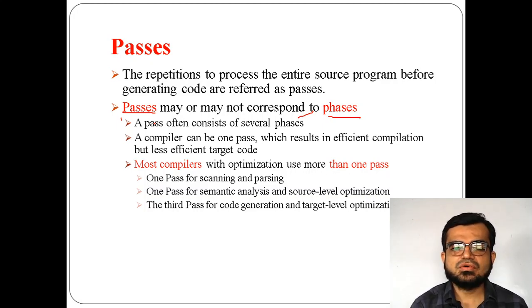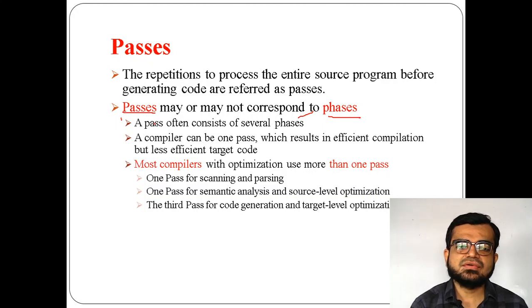But if I take only one pass and in that one pass I take all the 6 phases, the result of the compilation will be inefficient. I mean the target code I get will be less efficient target code. So in order to increase the efficiency of the target code, I have to increase the number of passes.